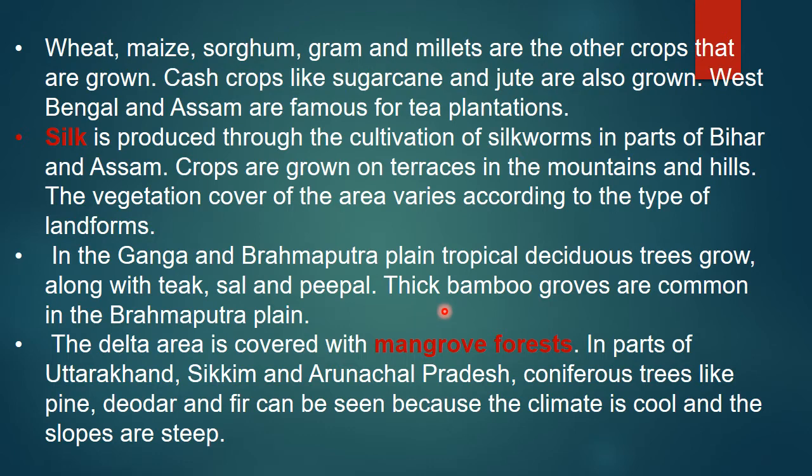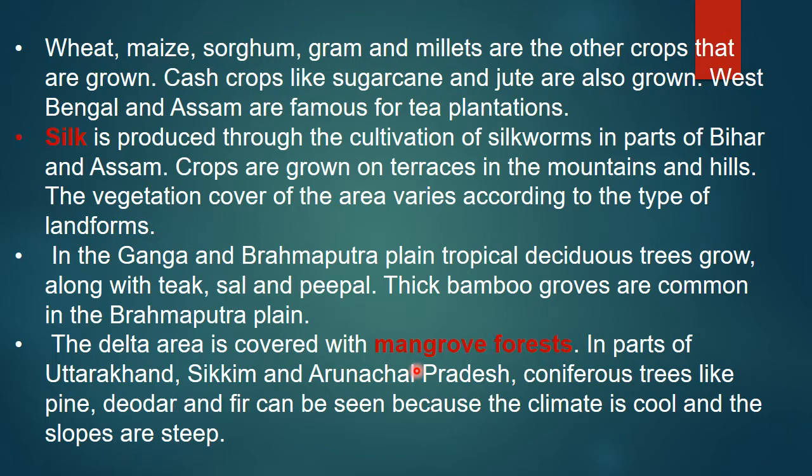The thick bamboo groves are common in Brahmaputra plain. So big bamboo groves, that bamboo, you know, right, bamboo. Those are also common in that plain. Then delta area is covered with mangrove forest. What type of forest is here?